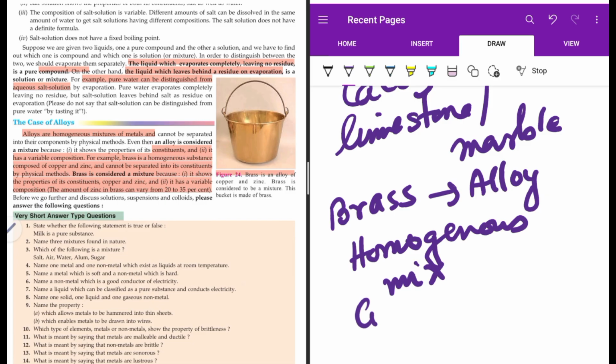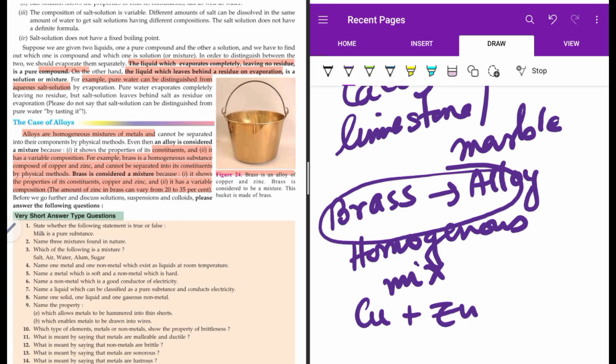It contains copper and zinc. So what are the metals that form brass? Copper and zinc. And they, of course, cannot be easily separated from brass. That means it has lost the properties of copper and zinc, and yet it is considered to be a mixture because it has variable composition.